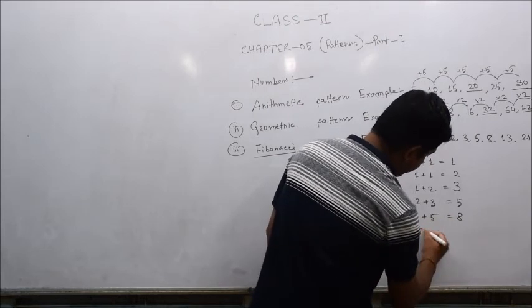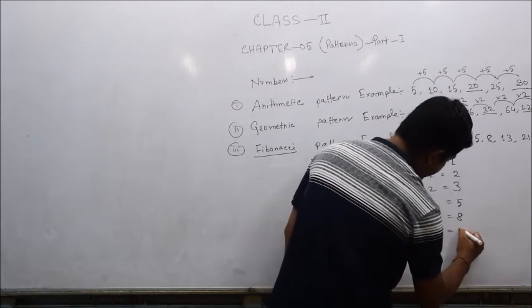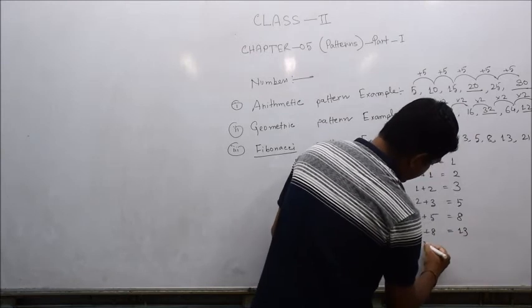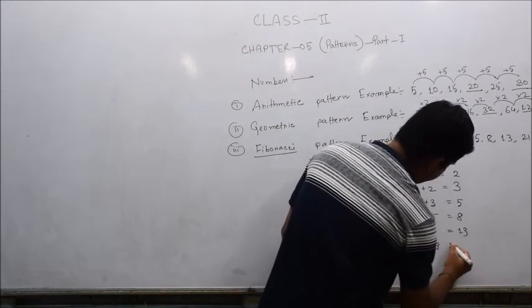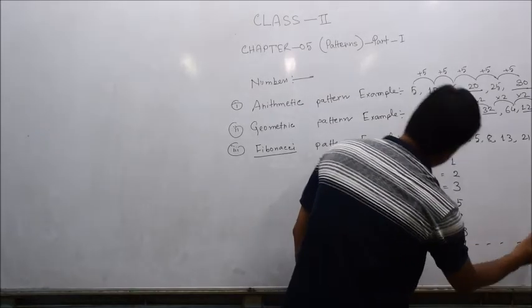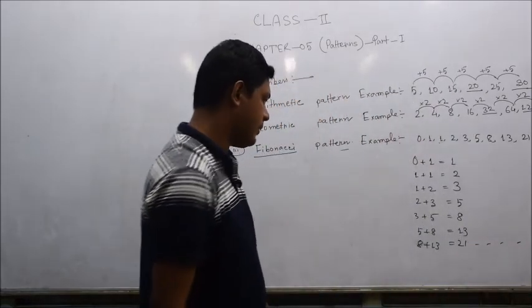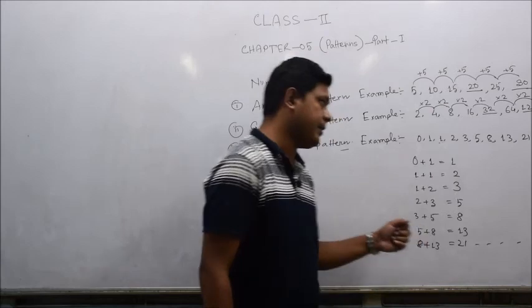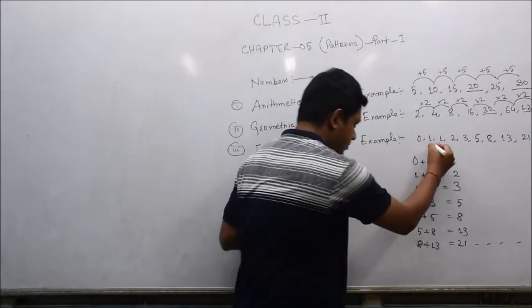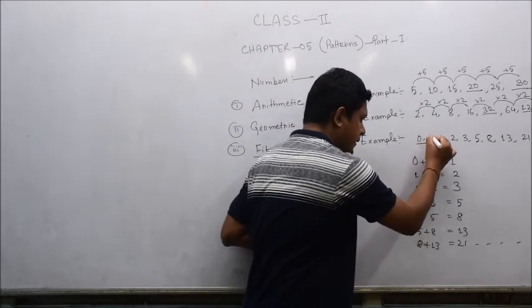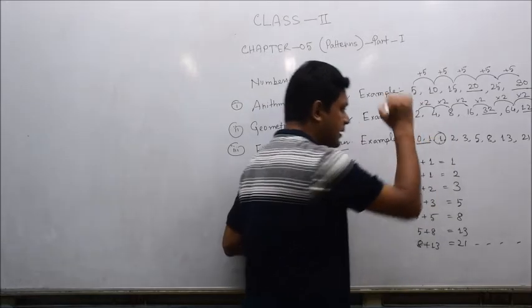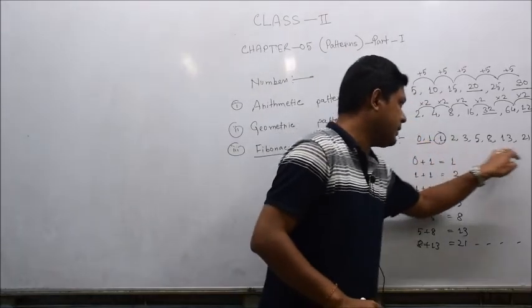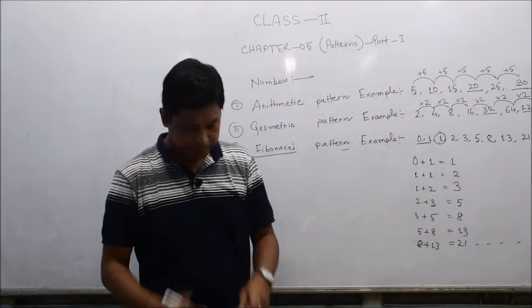Likewise 5 plus 8 becomes 13. 8 plus 13 becomes 21. So this way the pattern is growing. This is called a Fibonacci pattern. The sum of the previous two numbers is the result for the third number. This pattern grows this way.